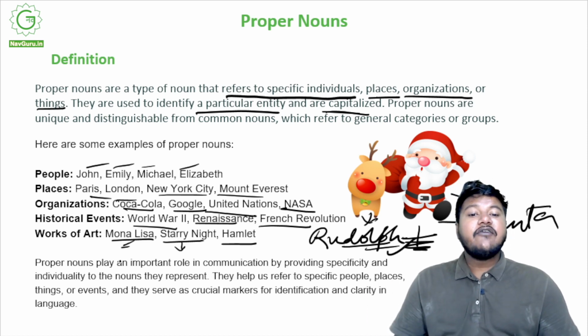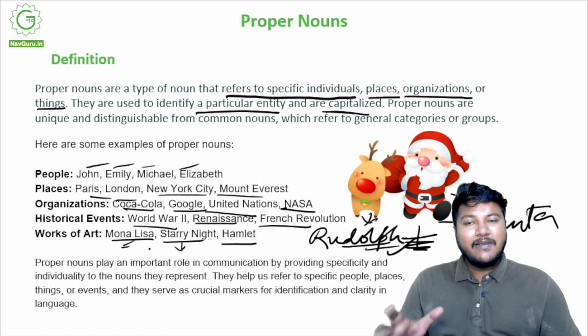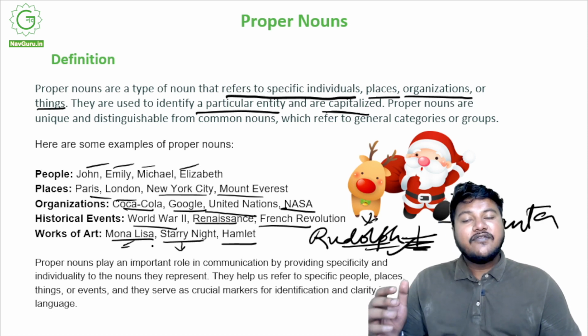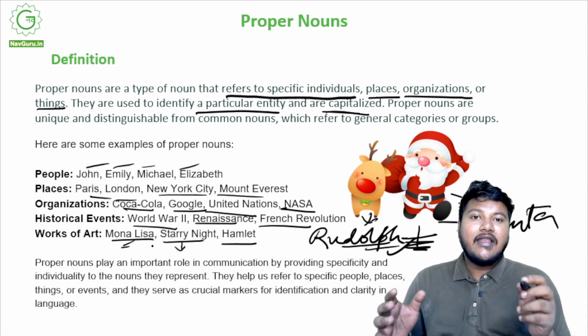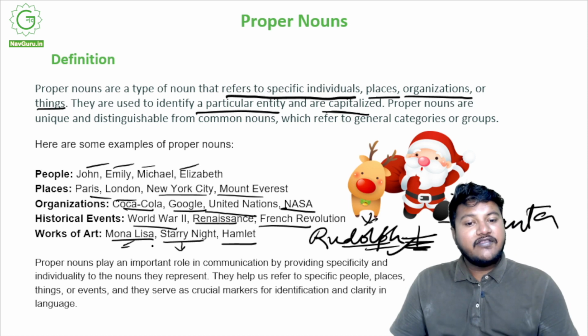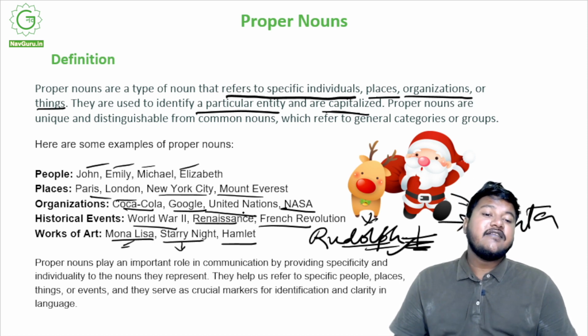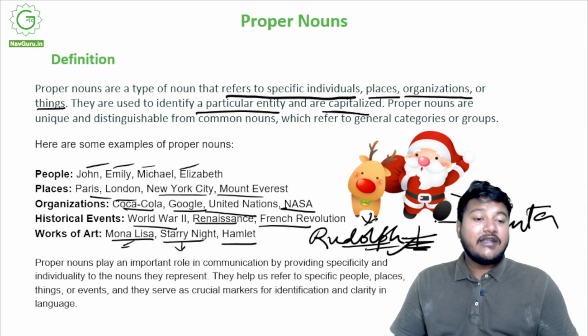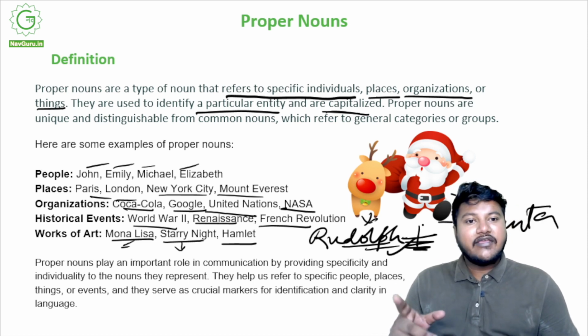So proper nouns play a very important role in communication by providing specific information about someone, right? Whatever nouns they represent, they are representing them in their individuality. Like in the example we have right here, we definitely know that this reindeer is called Rudolph. So when I say Rudolph the reindeer, you will immediately say the one who goes with Santa. Again, Santa. When I say a man, you don't know, but Santa you definitely know, right? So we can fixate upon him.